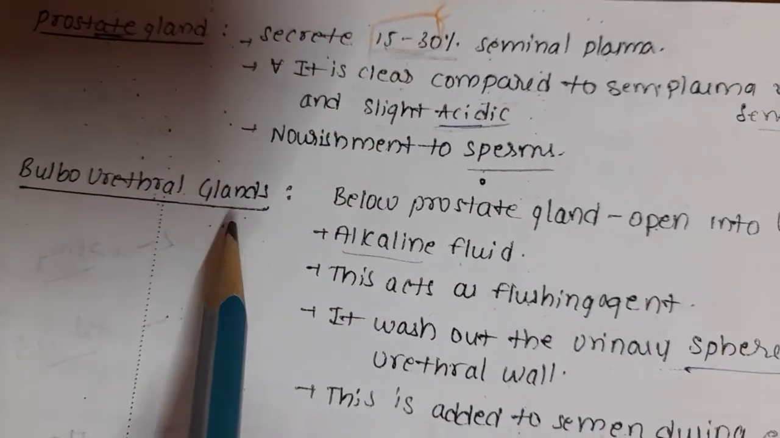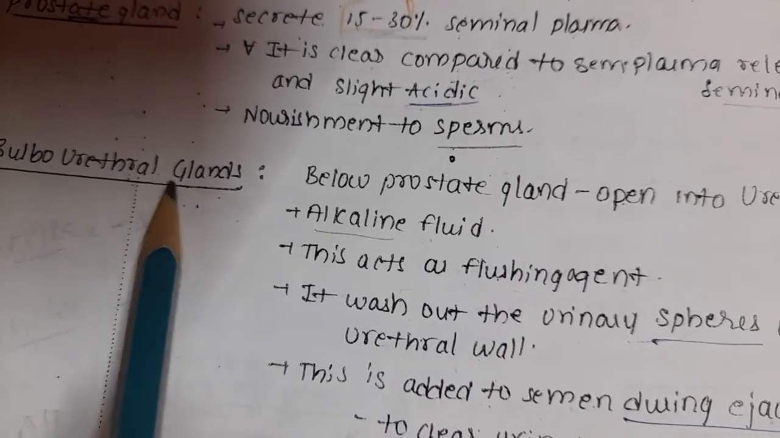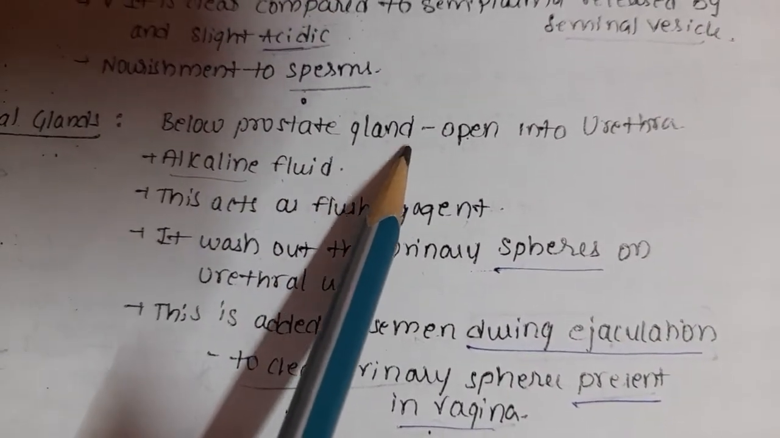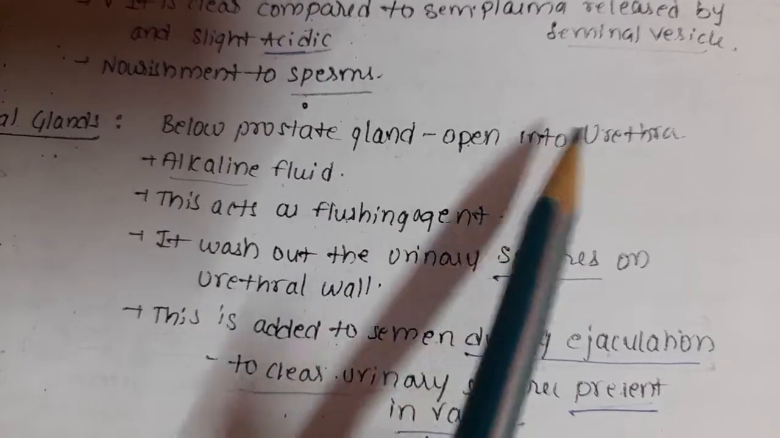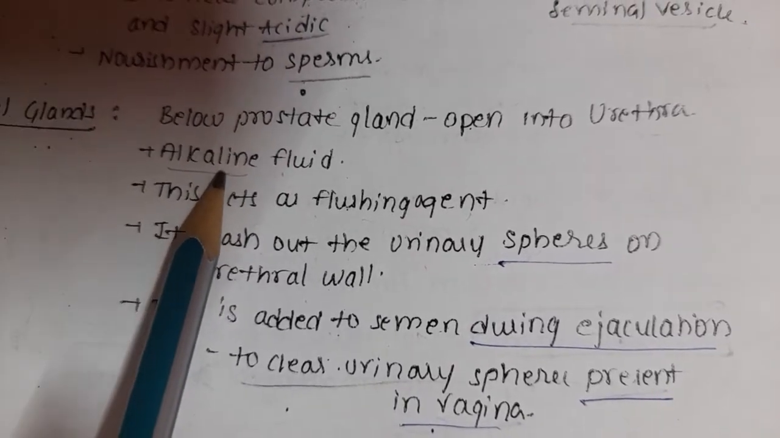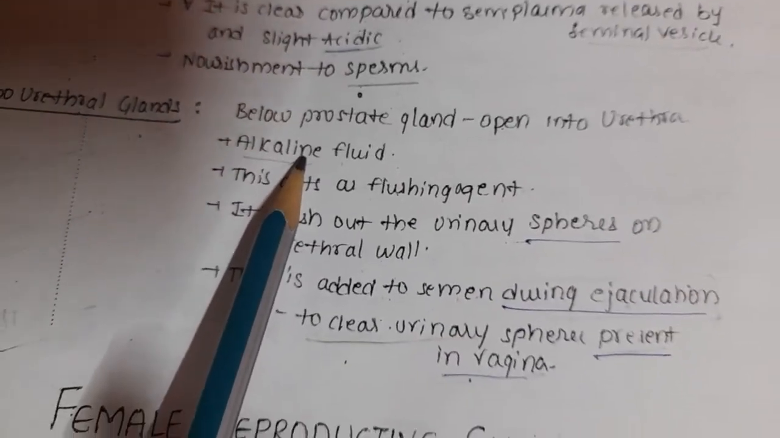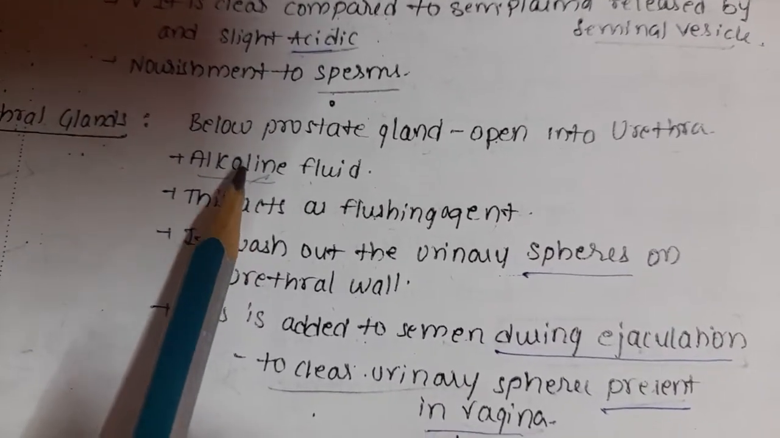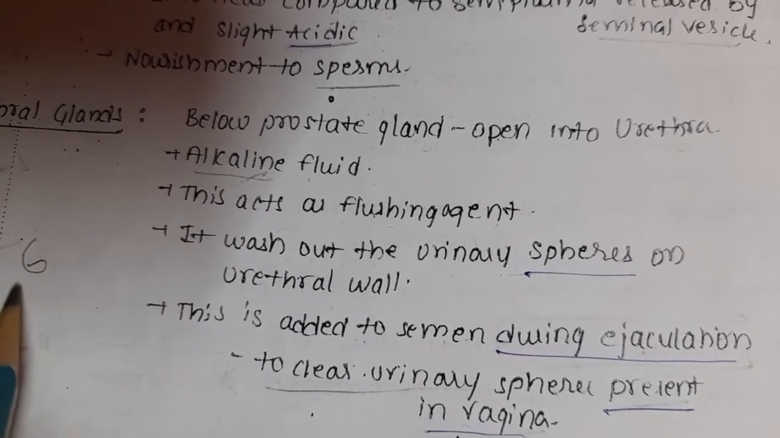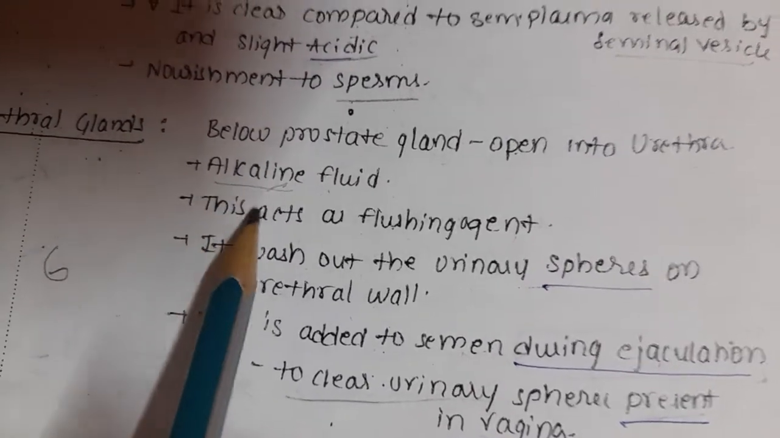Bulbourethral glands are otherwise called Cowper's glands. They are present below the prostate gland and open into the urethra, and it is alkaline fluid because it has to neutralize the urinary residues. Urine is acidic in nature, so you can remember urine pH is about 6. It neutralizes urinary residues in the penile urethra, which is very important.